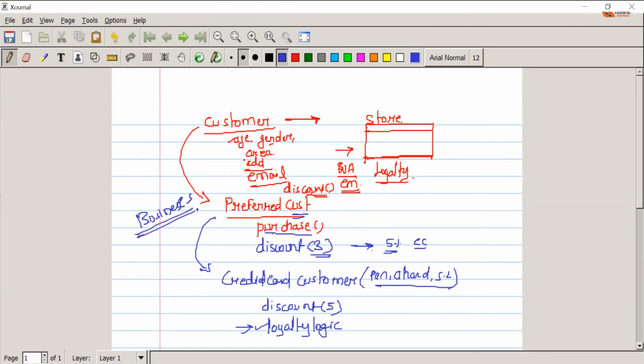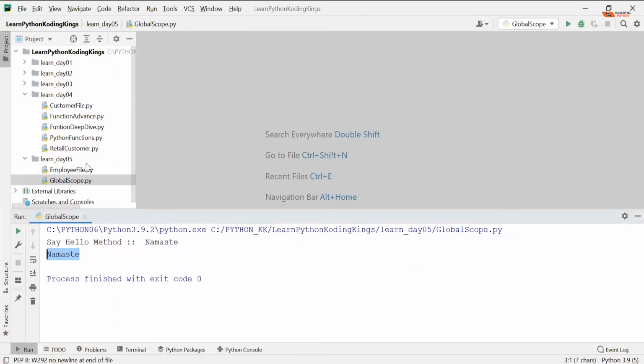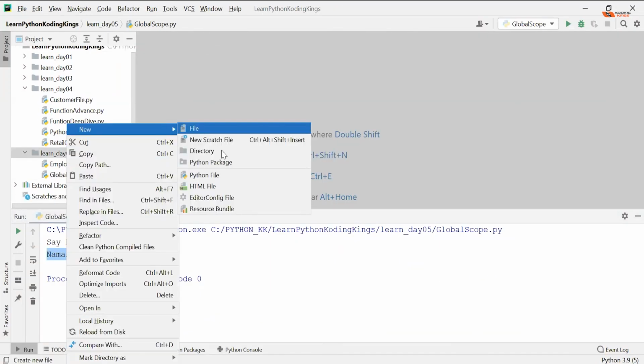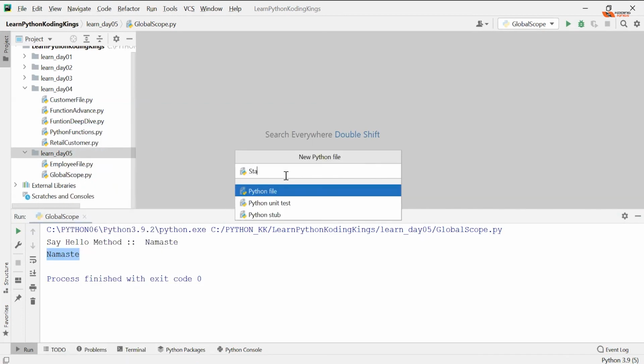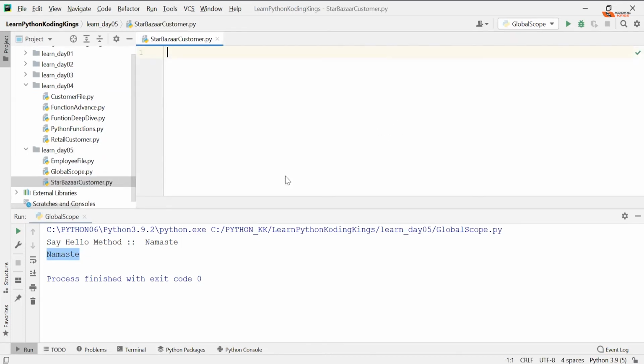When you go for a job, this is where the real differentiation happens between you and the normal people who are applying with A plus B and matrix addition and matrix multiplication kind of programs. You know practical programming. That's where the differentiation happens. So let's create this structure with a proper use case. Now we're going to create the Star Bazaar customer. With that, let's start coding.